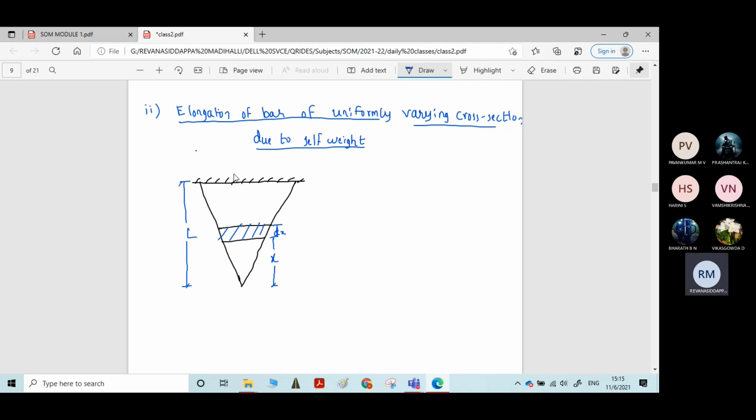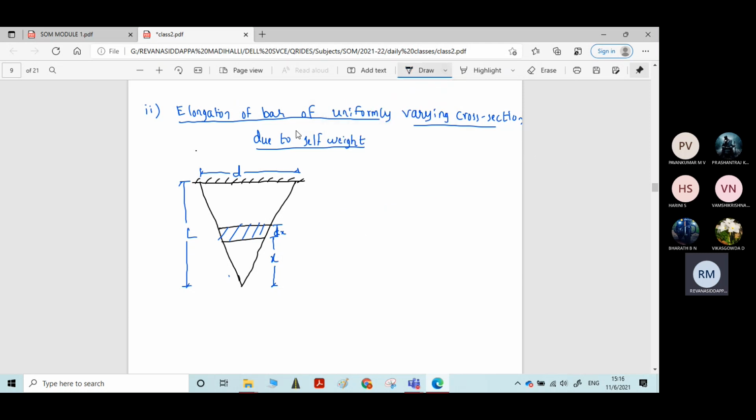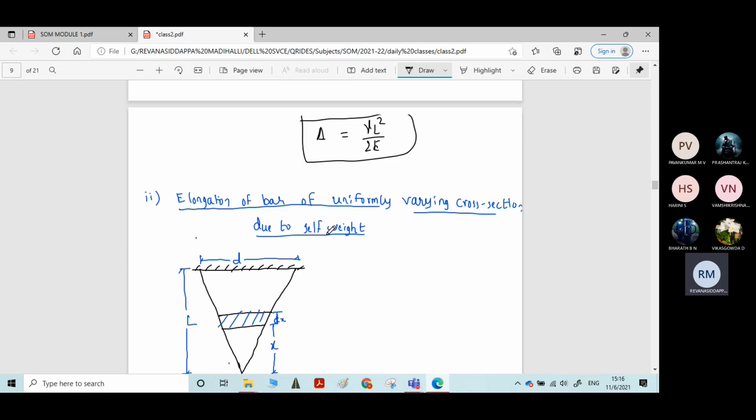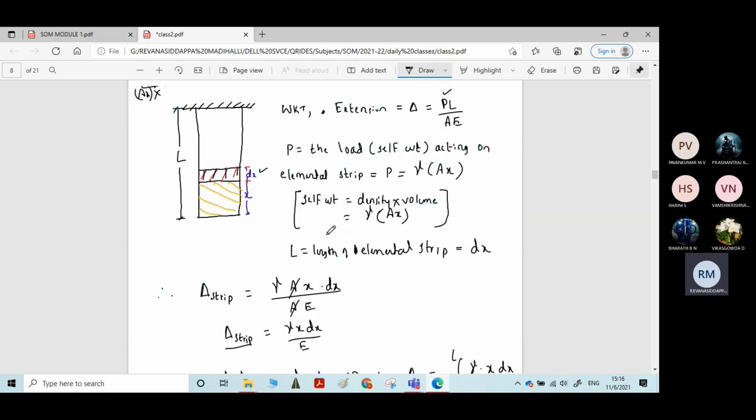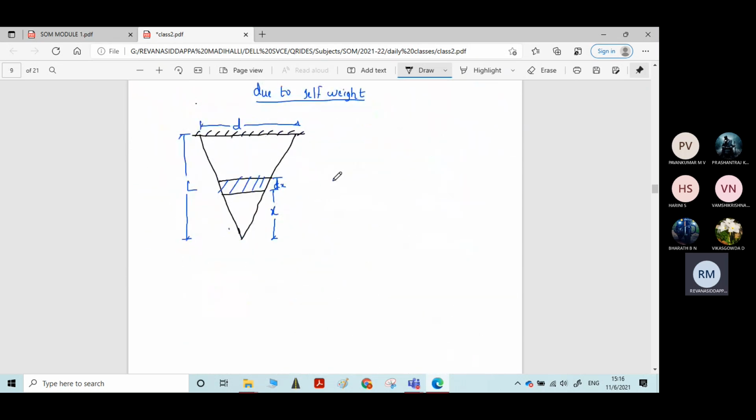Let us assume it has a circular cross section. Initially it has the diameter d, and the diameter goes on reducing with the length. It will be 0 on the other end. Whatever principle we used to derive the equation for elongation of a bar of uniform cross section due to self weight, the same principle we need to use. Only the calculation part changes, and you will get a different formula.